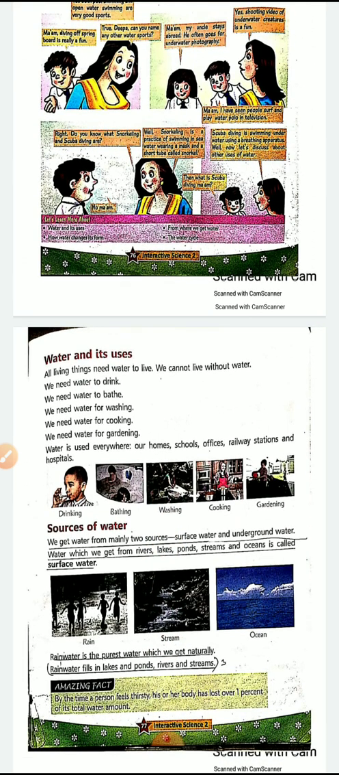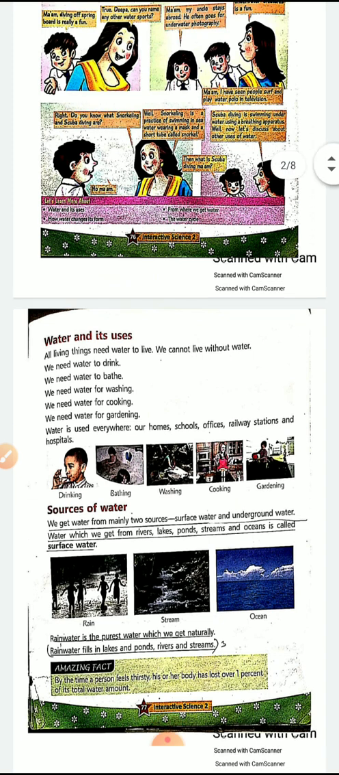Water and its uses. All living things need water to live. We cannot live without water. We need water to drink. We need water to bathe. We need water for washing. For cooking, for gardening. That means we need water for each and every step in our life. For all the things that we need, for all the activities, we need water.